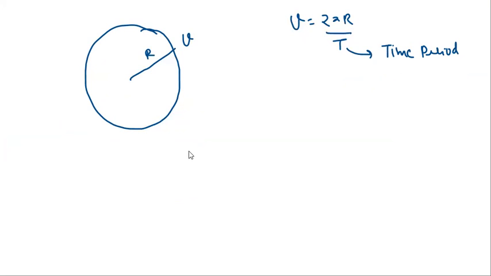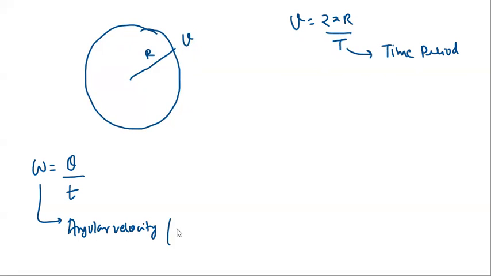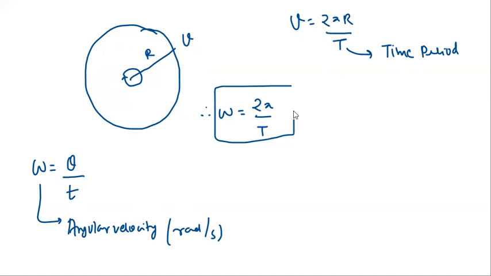Now, there is one very important parameter, that is omega. So omega is basically theta by t. Omega is angular velocity, whose unit is radian per second, because theta is in radian and time is in second. In our case, in one complete revolution, the total angle covered will be 2 pi. And for one complete revolution, the time is the time period T. So omega will be 2 pi by T.